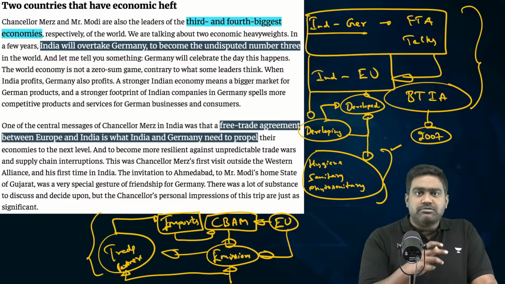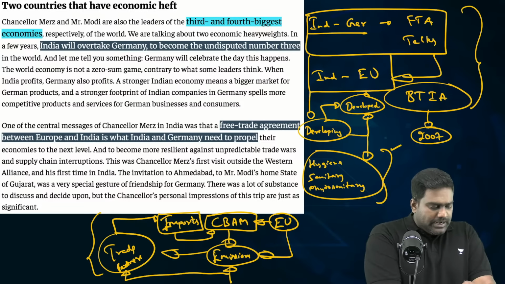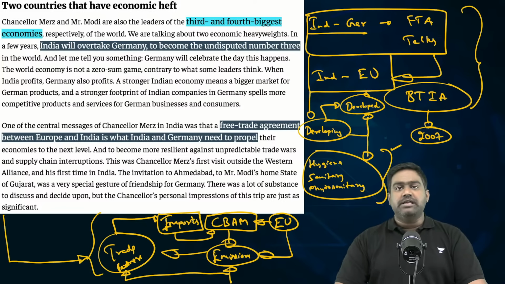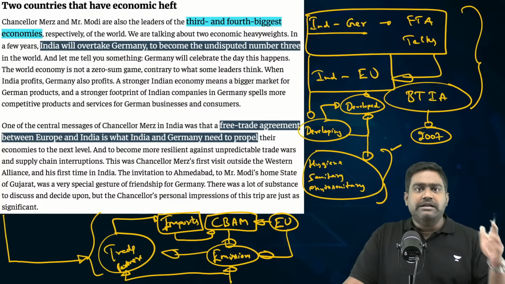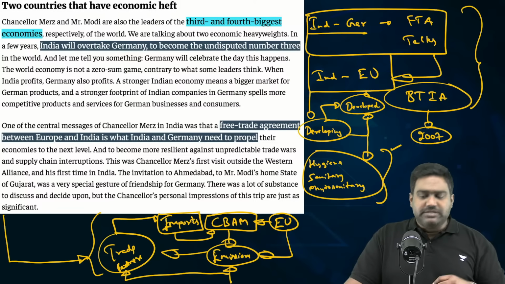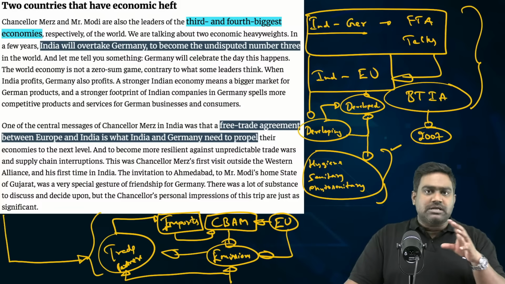Europe is one of the top three trading partners of India, comparable to the US and China. So India has significant exports headed towards the EU. So such market restrictions and tariff measures could directly affect India's trade opportunities. So these are the issues where the FTA talks are currently stuck.